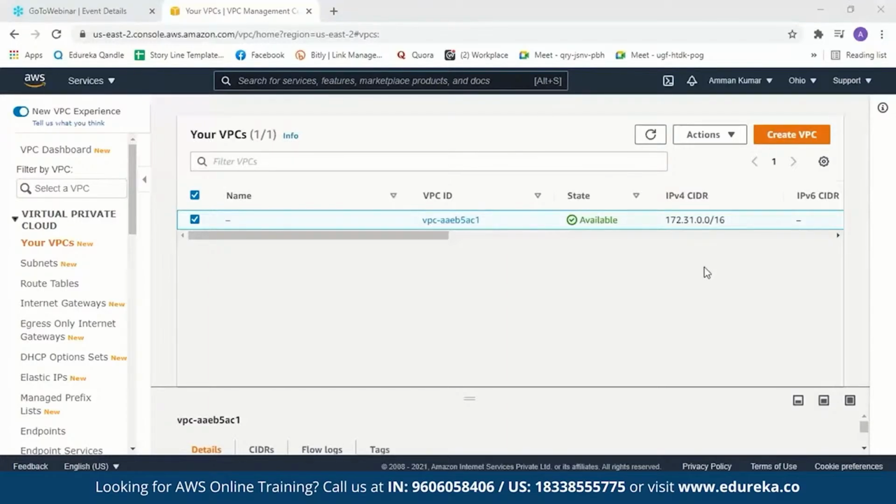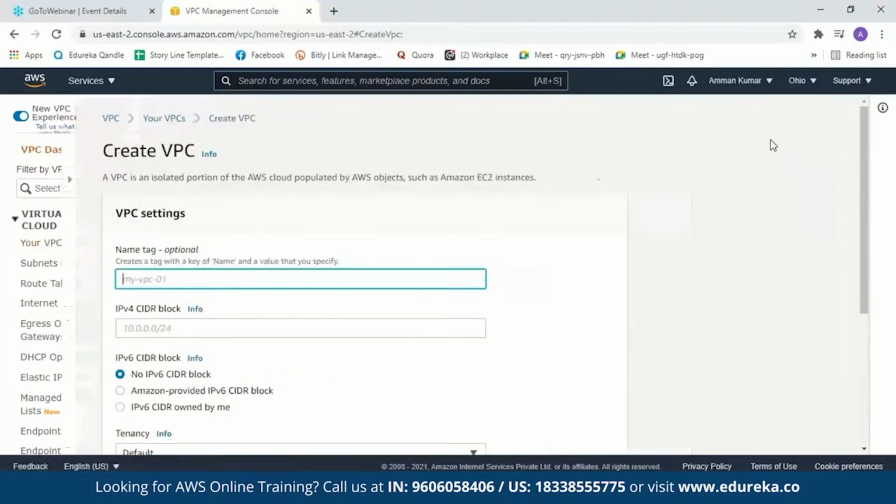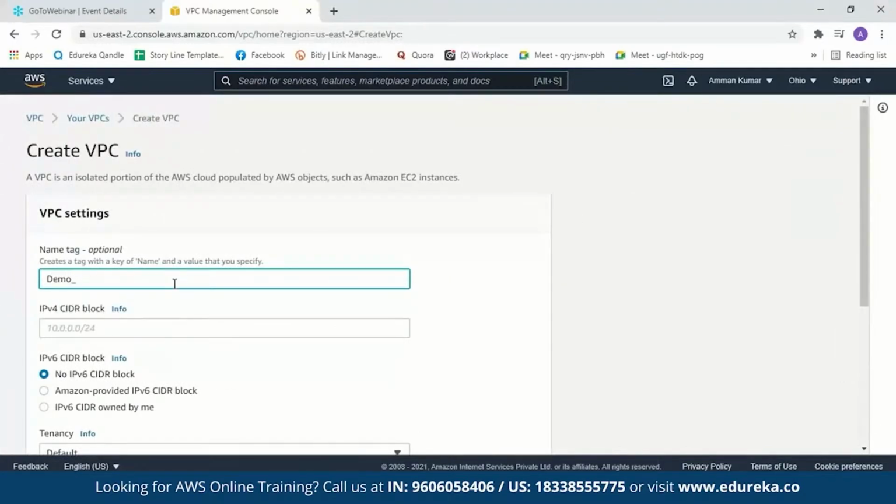So now let us create our own VPC. We'll click on create VPC. It will ask us to name our VPC. Let me name it demo VPC. Now when you create a VPC, you must specify a range of IPv4 addresses for the VPC in the CIDR block, which stands for classless inter-domain routing. We will go for the primary CIDR block, which is 10.0.0.0/16.